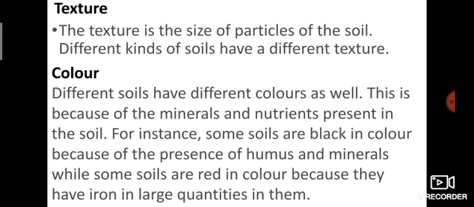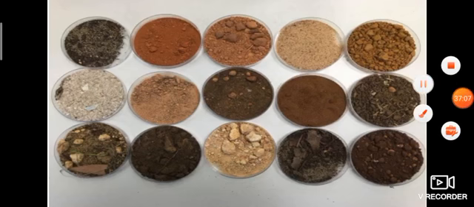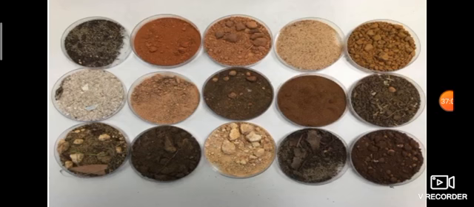Next property is texture. The texture is the size of particles of the soil. Different kinds of soils have different texture. Sand soil has high texture because its particles are big. Then silty, compared with sand, is small. See, these are different types of soil, so the texture is also different.